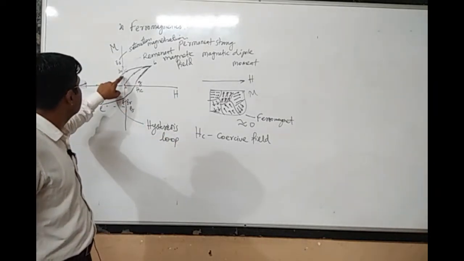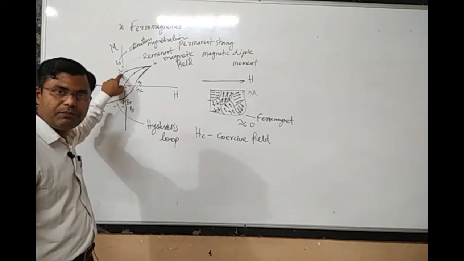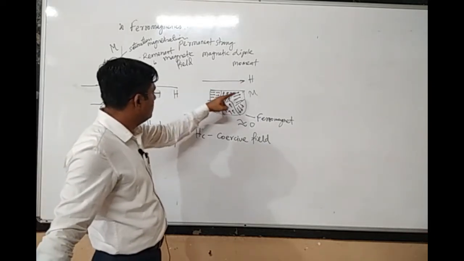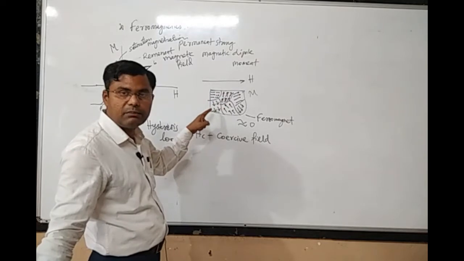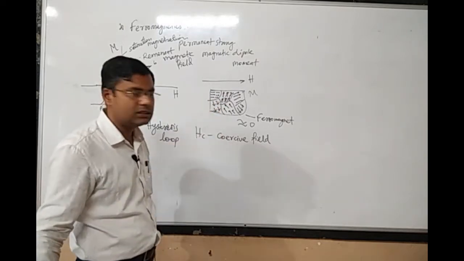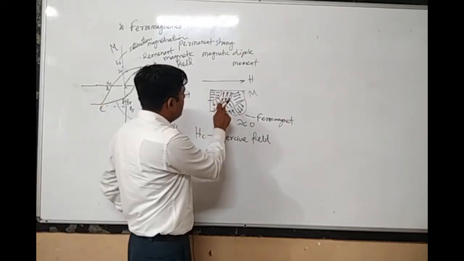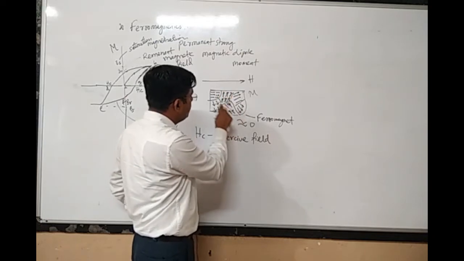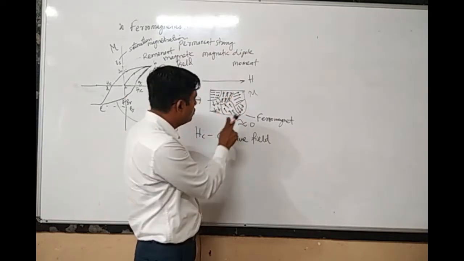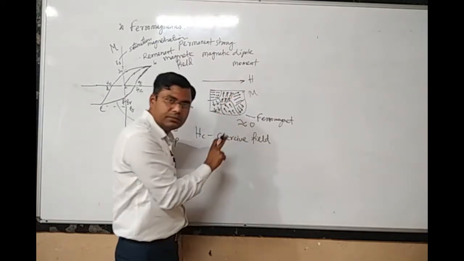Now why is there this remnant magnetic field? The presence of remnant magnetic field inside the material can be understood with the help of domain structure. Initially the different domains have different orientations, so that the net magnetization is 0.